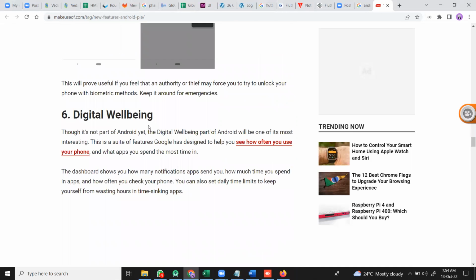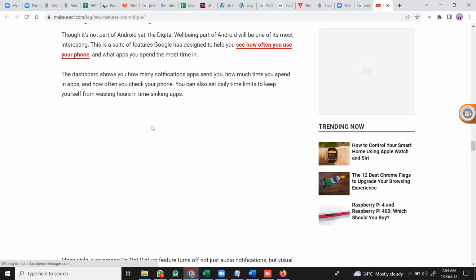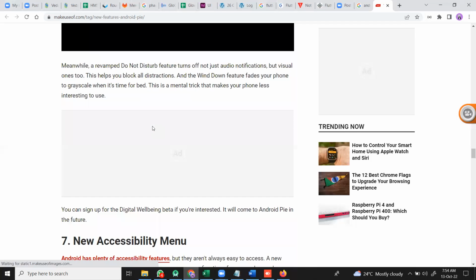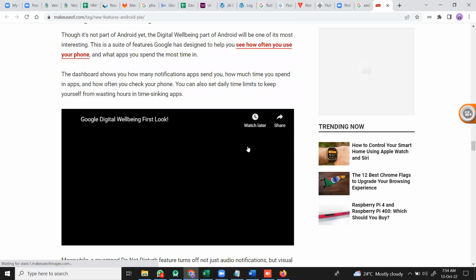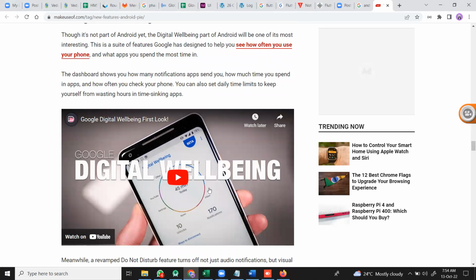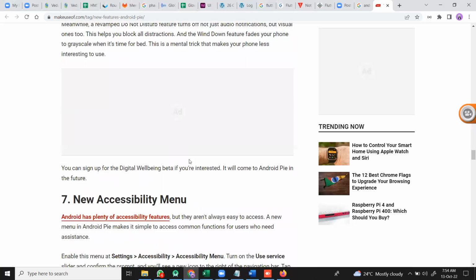And the digital well-being. Here it shows what percentage of battery consumption there is for particular apps, like this. Battery as well as network, both it can show here. It shows how much battery is being consumed by this app, like this.